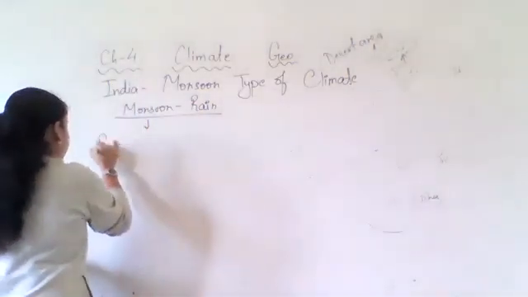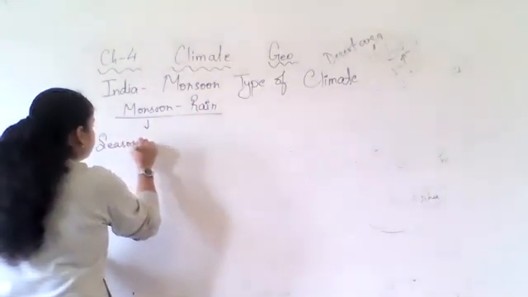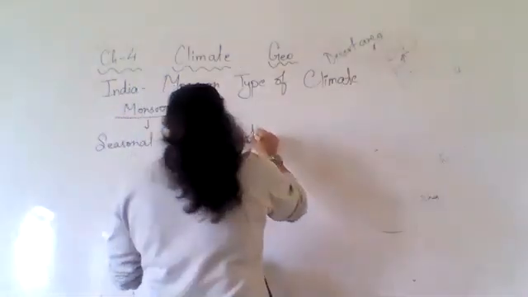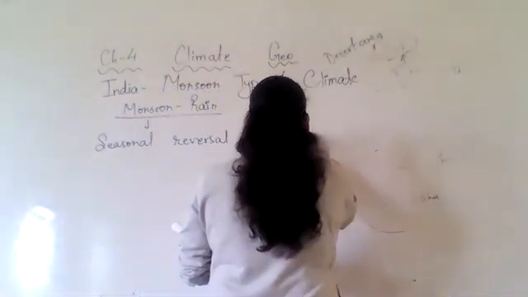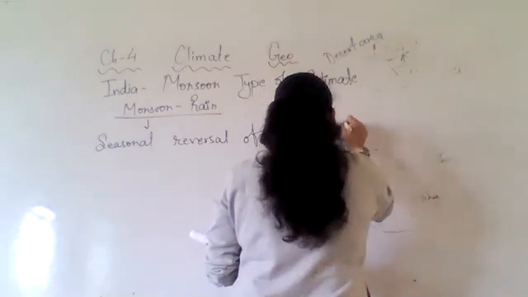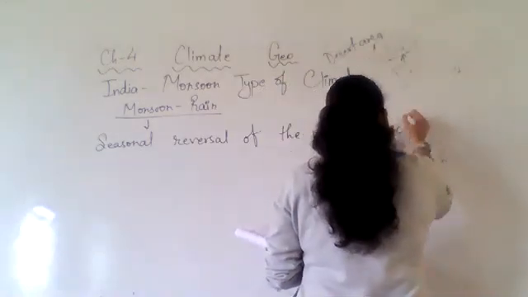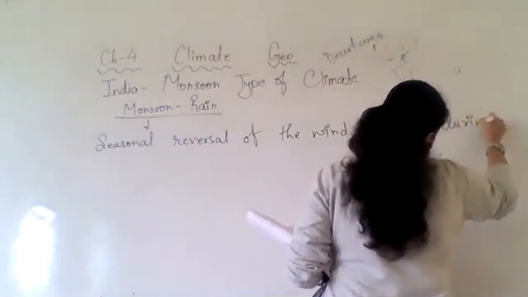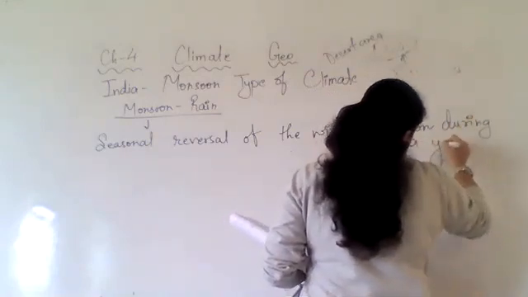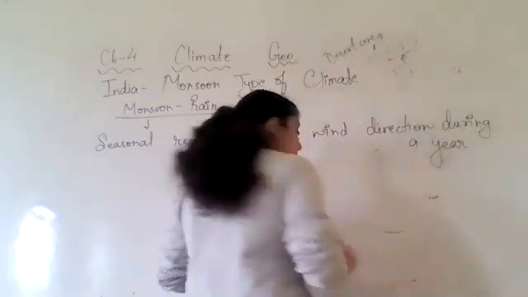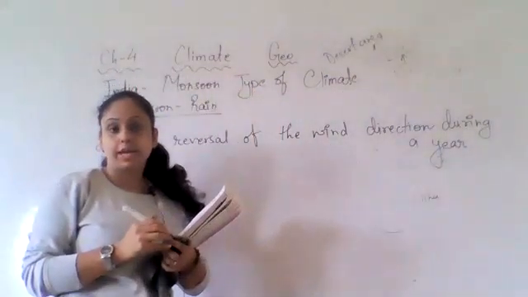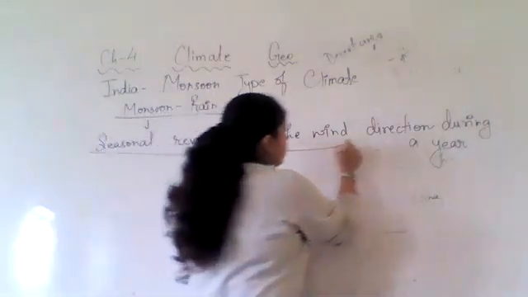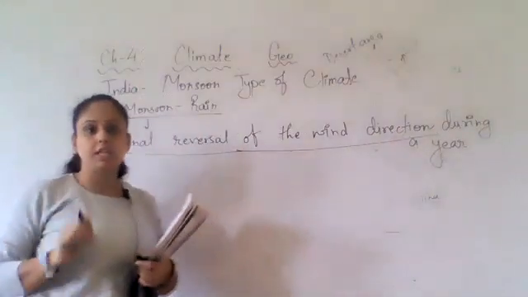It is a seasonal reversal of the wind direction during a year. So this is actually the monsoon.